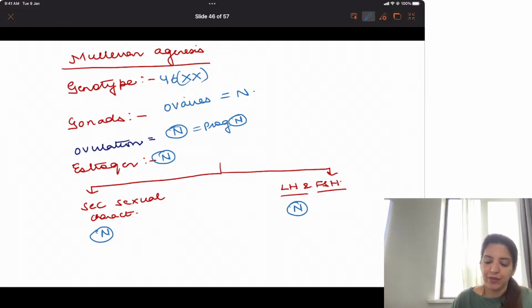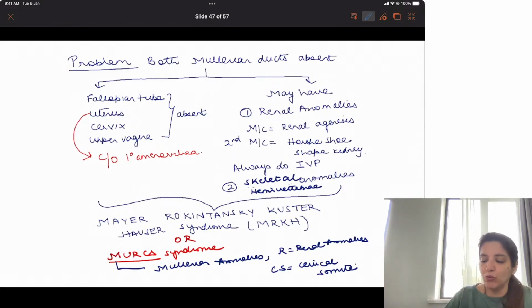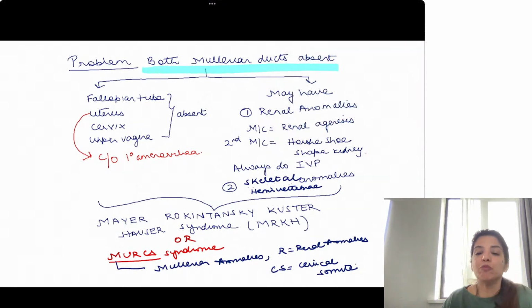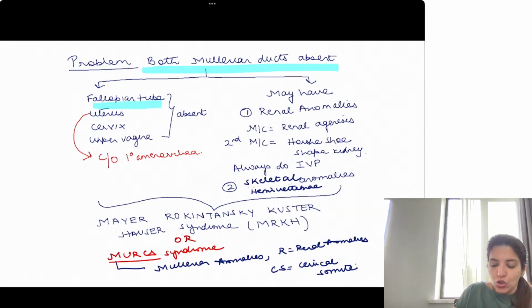So where is the problem? The problem is that both Mullerian ducts are absent. Both Mullerian ducts are absent. Mullerian agenesis. Now, because both Mullerian ducts are absent, so obviously internal genital organs of females will not develop. So, fallopian tube will be absent, uterus will be absent, cervix will be absent, and upper vagina will be absent.